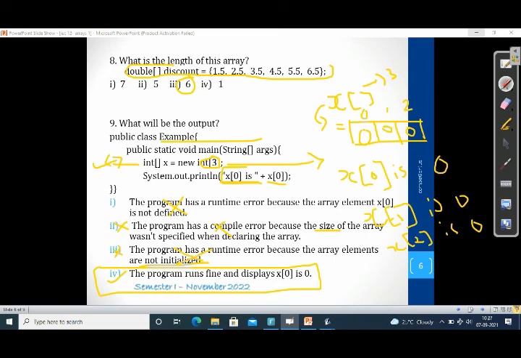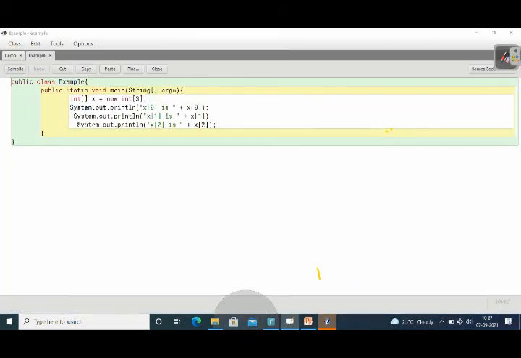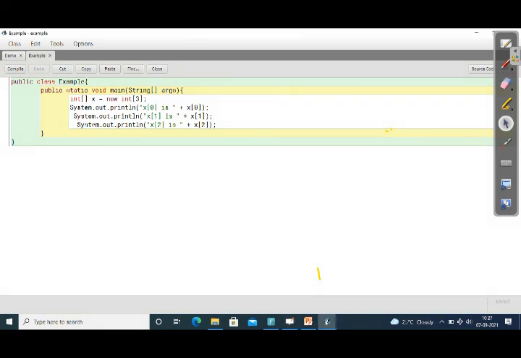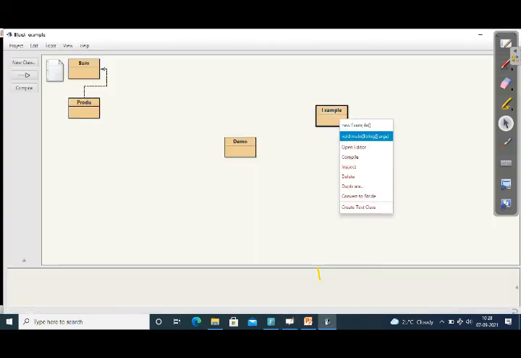Okay, so the last option is right. Let's check with the program also. Yes, the same program. Three elements have been given. You can see here, what is the output of this? We need to print x[0]. So what is the output? Let's see.